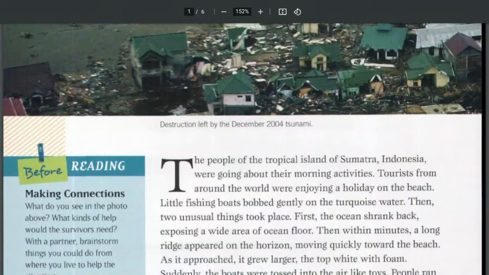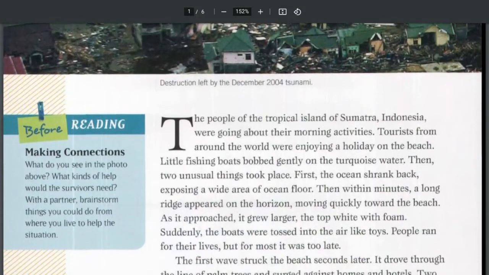The people of the tropical island of Sumatra, Indonesia, were going about their morning activities. Tourists from around the world were enjoying a holiday on the beach. Little fishing boats bobbed gently on the turquoise water. Then, two unusual things took place.